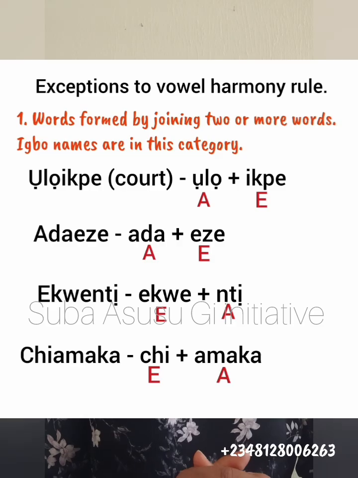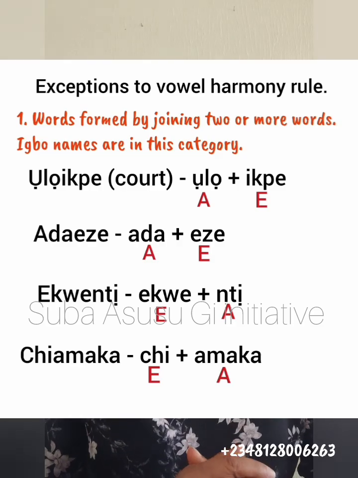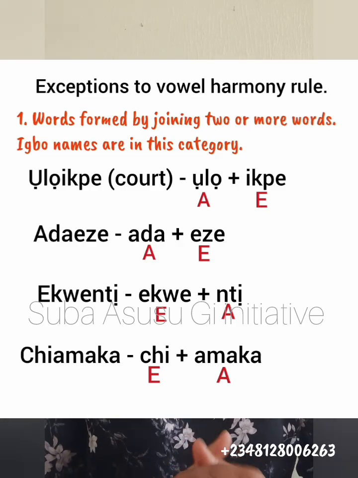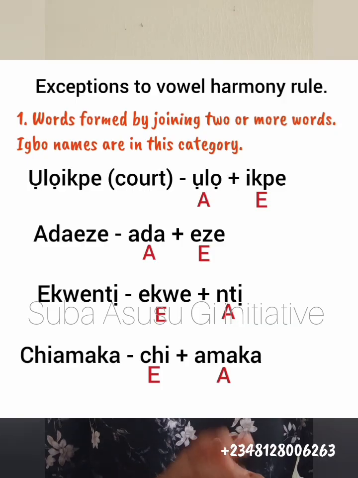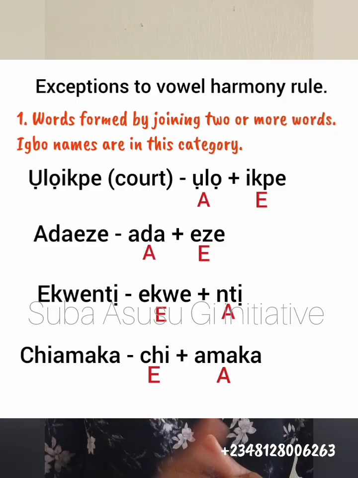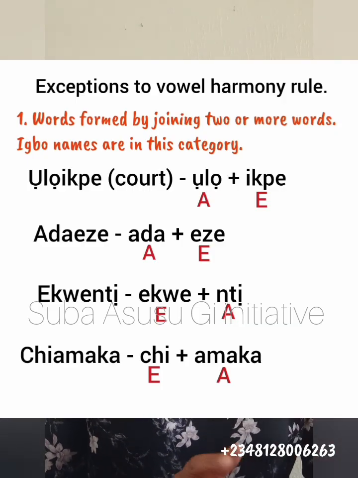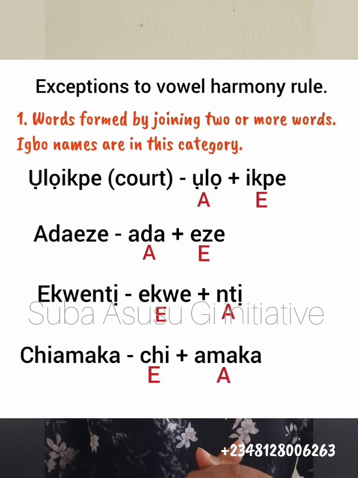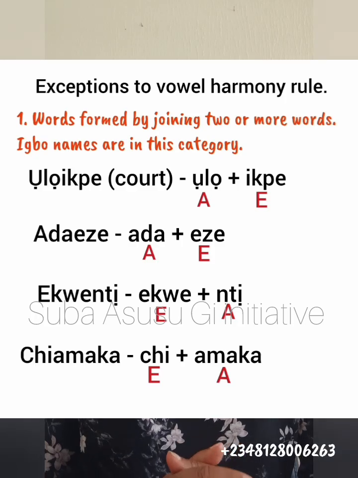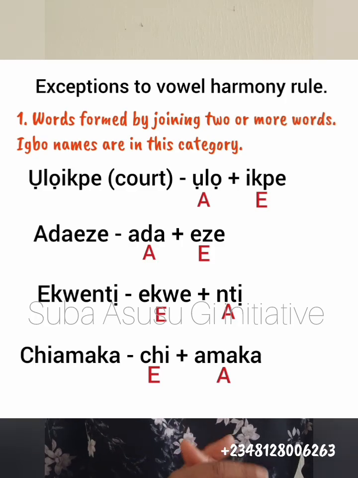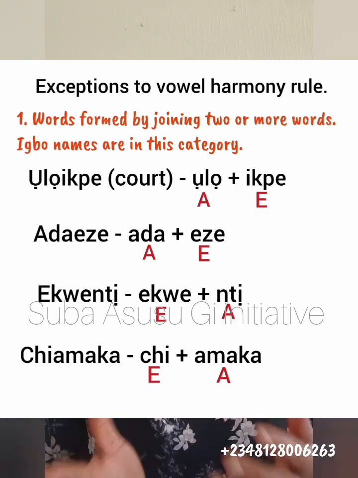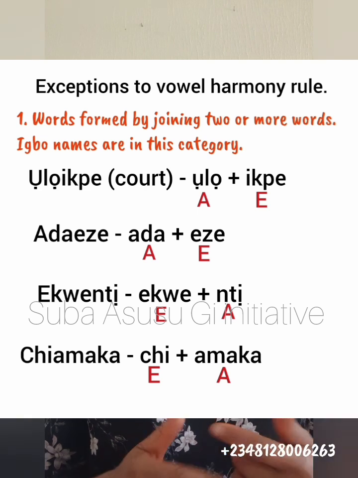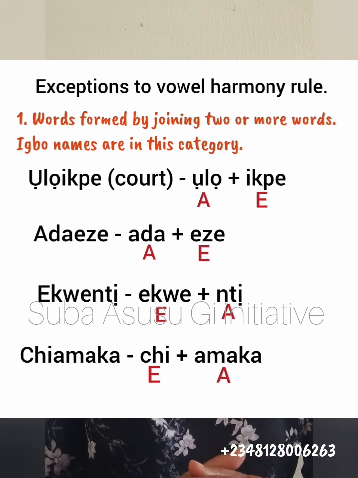they no longer obey the rule. So the second word, Ada-eze, that's someone's name. So Ada is a word, Eze is a word. Ada is actually a first daughter. A first daughter is an Ada. An Eze is a king. So the first daughter of a king, that's what it means somehow.